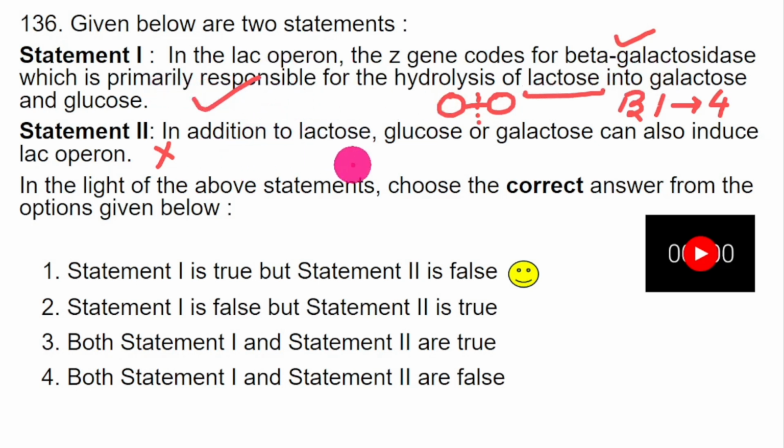What is wrong in this statement? Glucose and galactose can also induce Lac Operon. See, the whole purpose of switching on Lac Operon is to metabolize lactose. And the product of lactose metabolism is glucose and galactose. So once all the lactose is consumed, obviously you will shut down Lac Operon because the enzymes can only act on lactose.